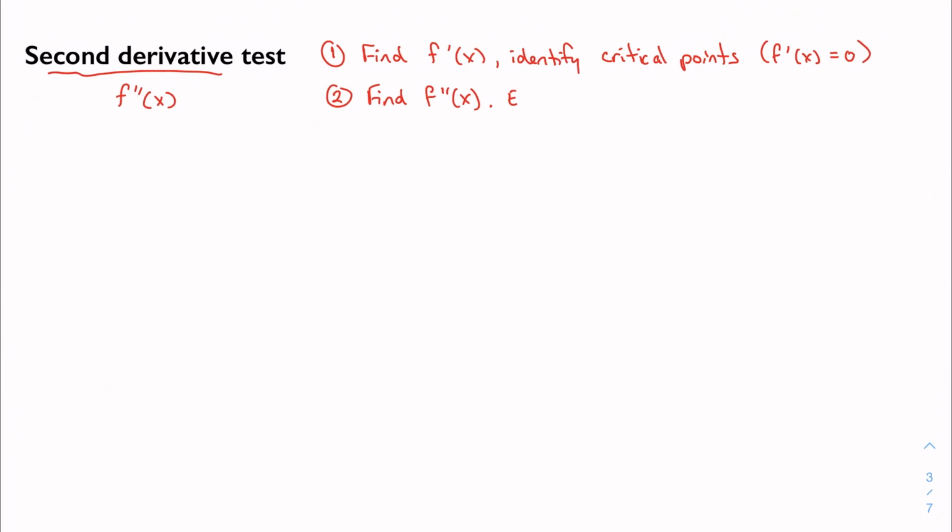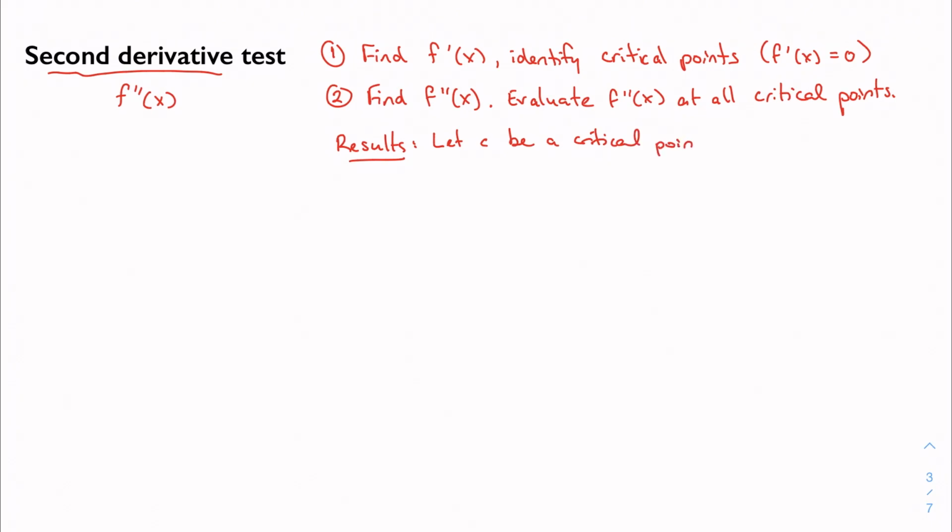And I want to evaluate the second derivative at all critical points. So for this, if we let some number c be a critical point, then we have a couple outcomes. One, obviously it's a critical point, so the first derivative is 0. So if the derivative at c is 0,